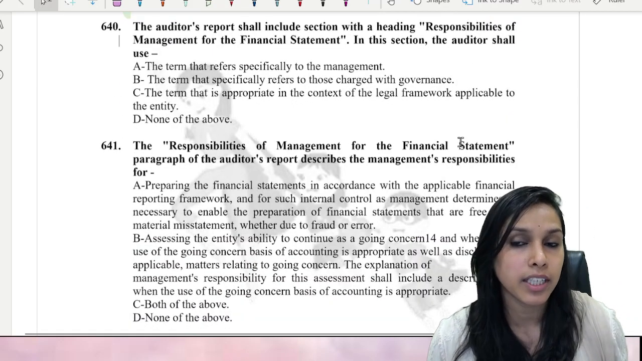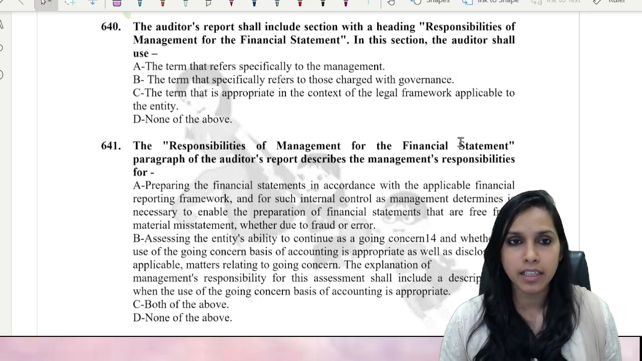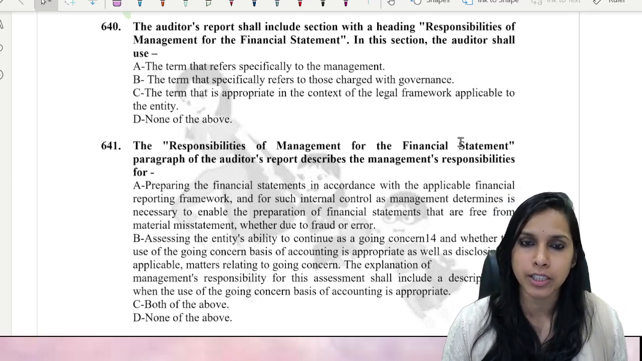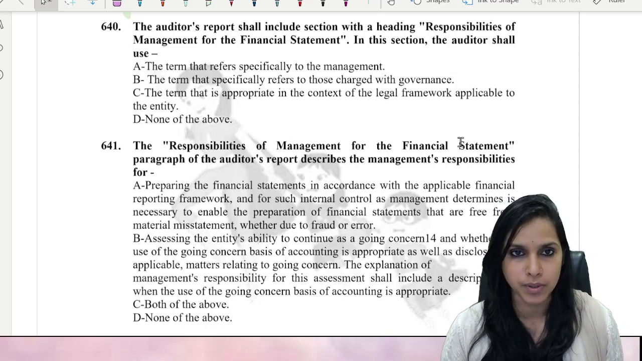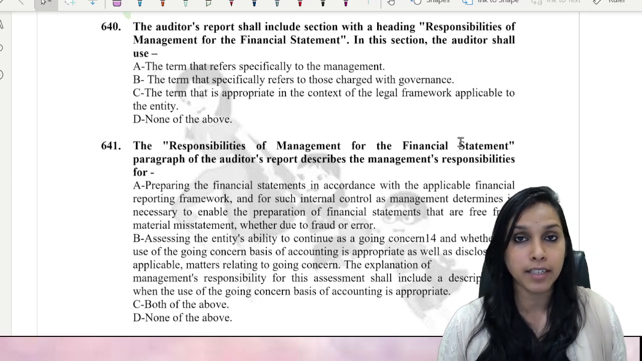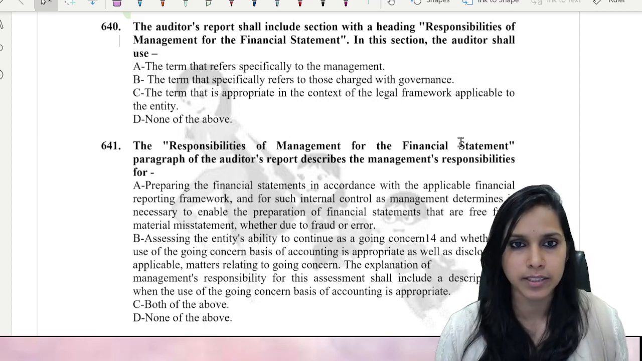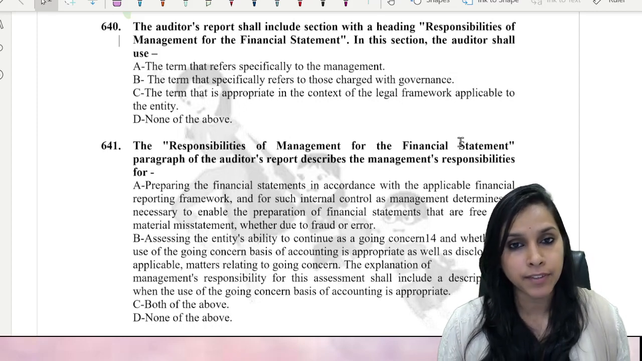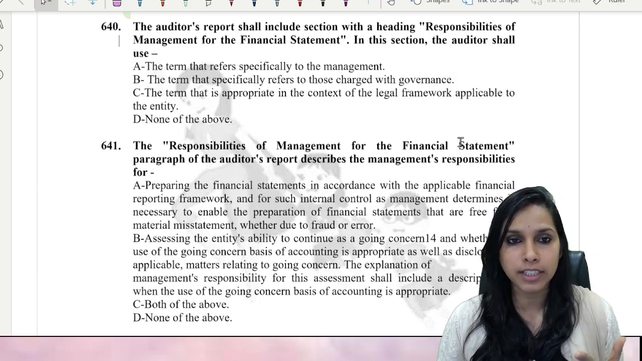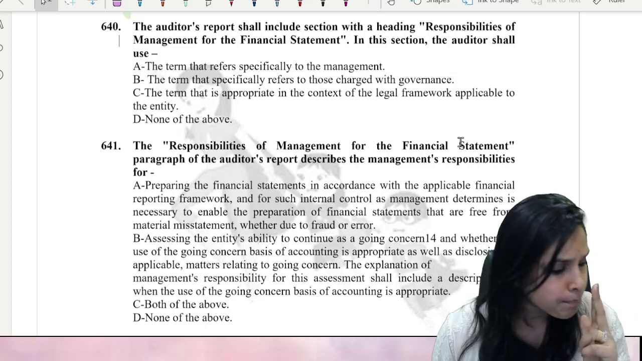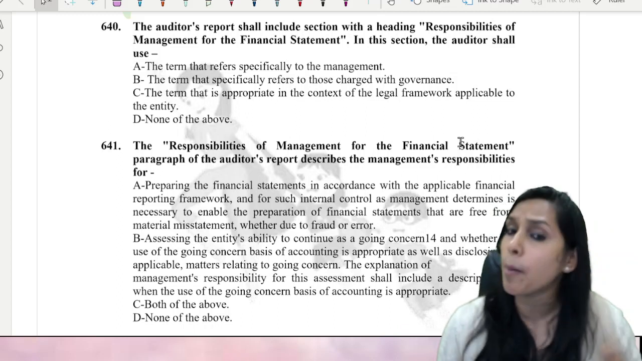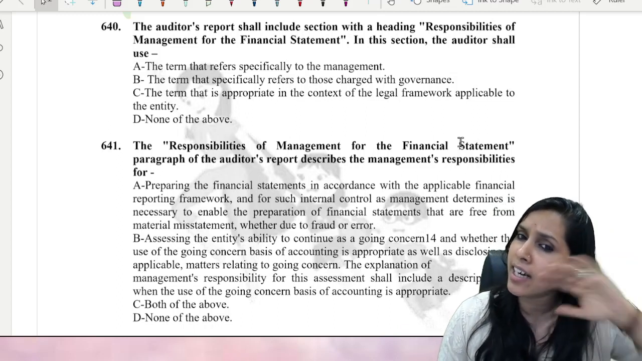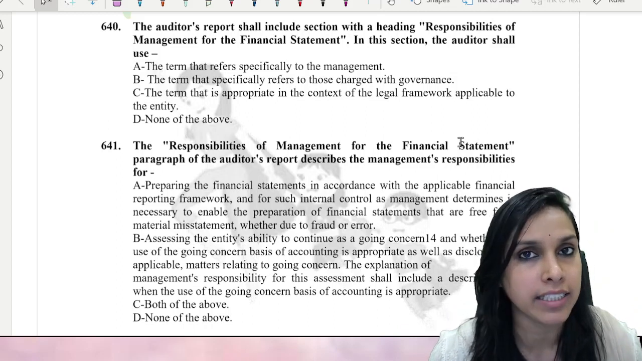The auditor's report shall include a section with a heading Responsibilities of Management for the Financial Statements. In this section, the auditor shall use. Yes. So here they are speaking about which paragraph? Management responsibilities. The term that refers specifically to the management, to those charged with governance, the term that is appropriate, come on my dear friends, very, very, very interesting, the term that is appropriate in context of the legal framework which is applicable to the entity, right?